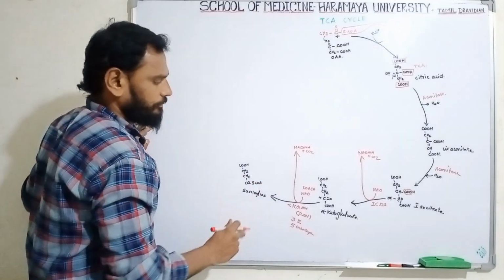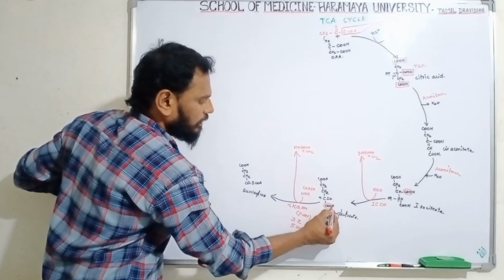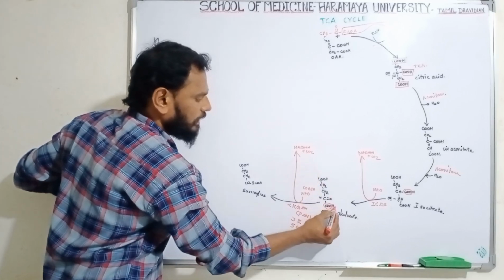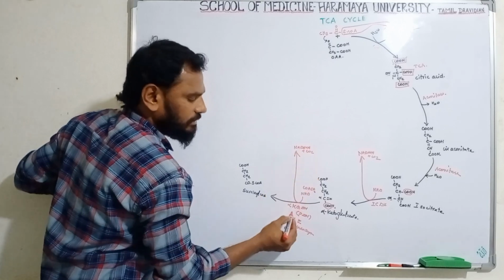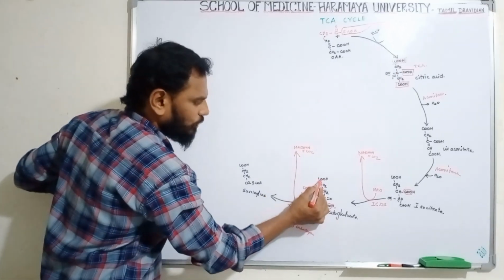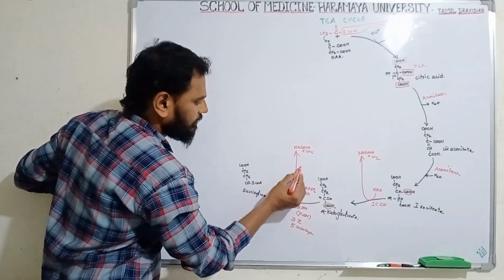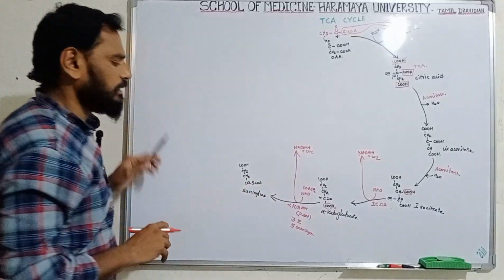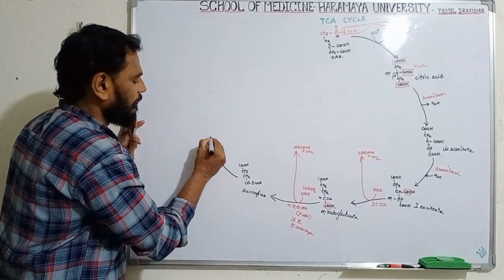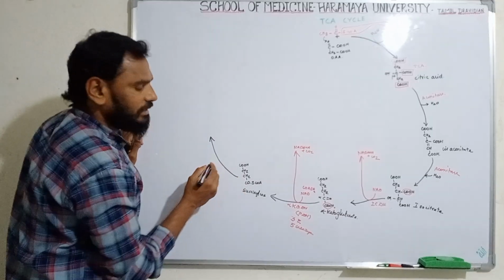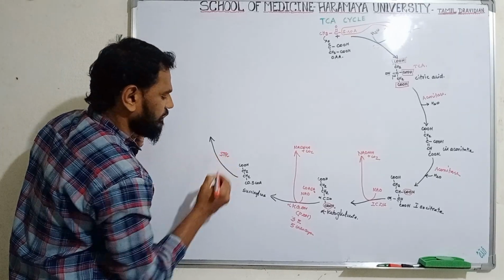Okay, clear. Now see here, the carbon dioxide is released. Here one hydrogen atom is released as NADH. The remaining are COOH, COOH, CH2, CH2, CO, and only the CO is attached with S-CoA. Clear? This is called succinyl-CoA. Now this succinyl-CoA is converted into succinic acid by the enzyme called succinate thiokinase.